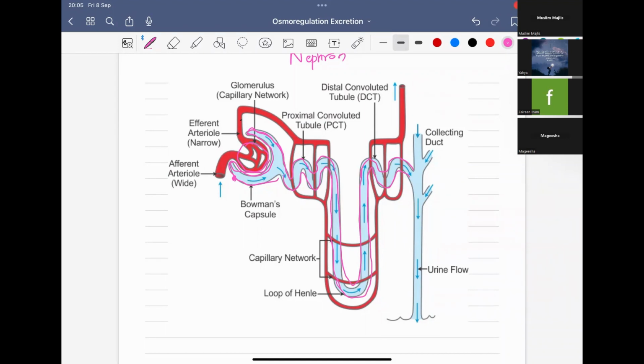First, the Bowman's capsule. We can also call it the glomerular capsule because it surrounds the glomerulus. This is an expanded and closed end. It is closed here, but the other end is an open end. This end is closed and it is expanded. You can see here it is kind of expanded.